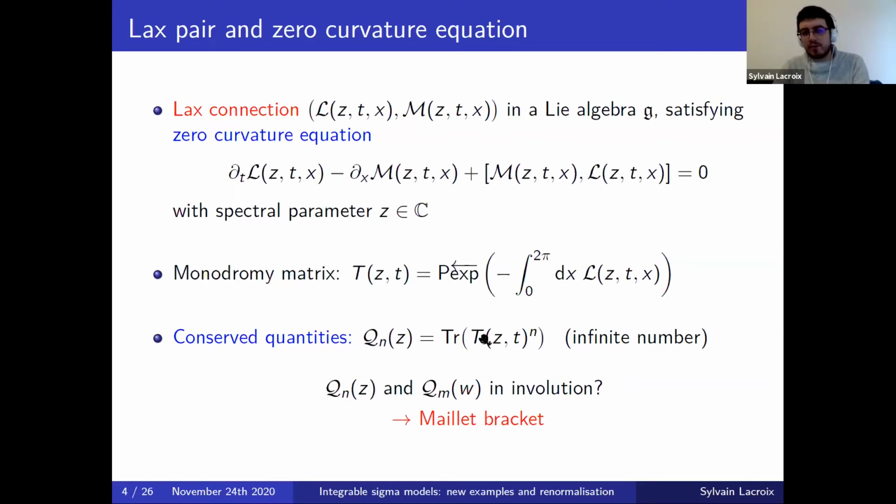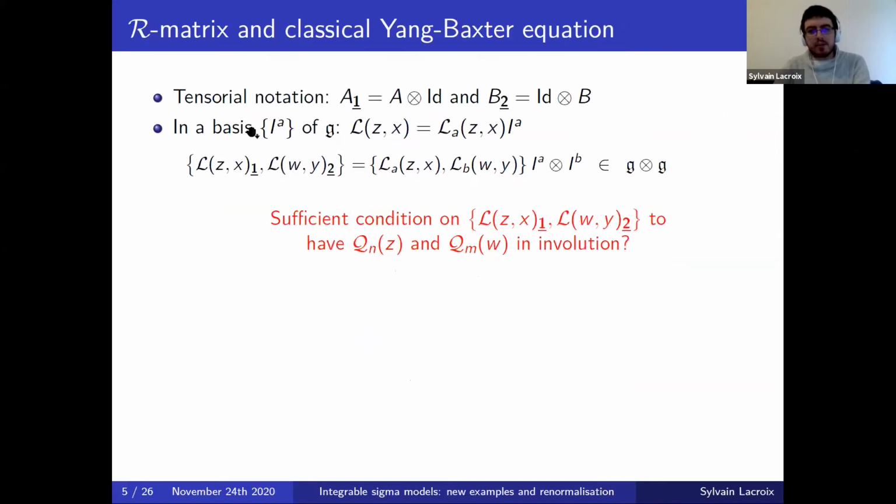And because they're defined from the monodromy, which itself is defined from L, this leads us to study the Poisson bracket between the components of L, and this then will lead us to what is called a Maillet bracket. So I will fix a basis of the Lie algebra G, which allows us to decompose the Lax matrix along this basis. So these L^a now are the components of this Lax matrix. And because now we'll look at the Poisson bracket, I will remove time. I will work at a fixed value of time, and now time evolution is just given by the Poisson bracket with the Hamiltonian. And then I will use tensorial notation, which is that if I have, for example, a matrix A in the Lie algebra, I will call A1 a tensor identity, and similarly for B2 here.